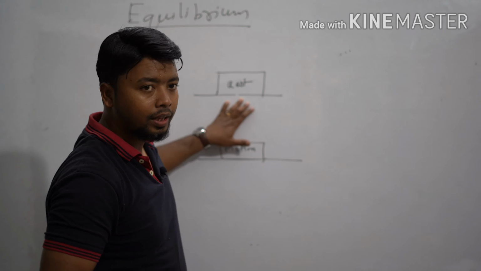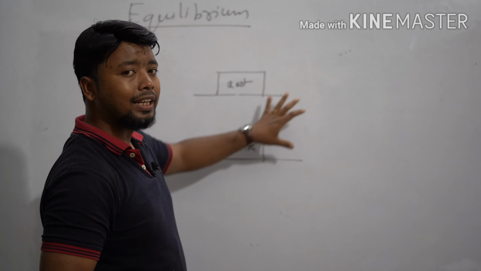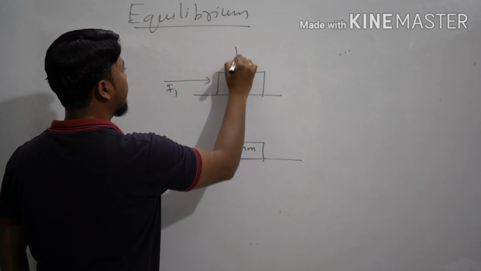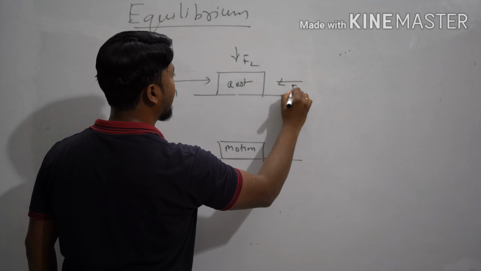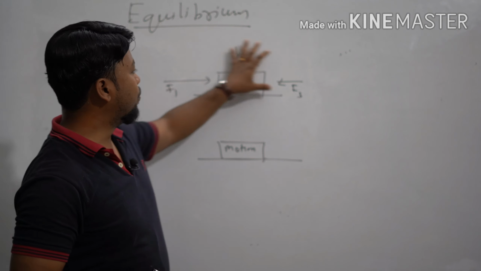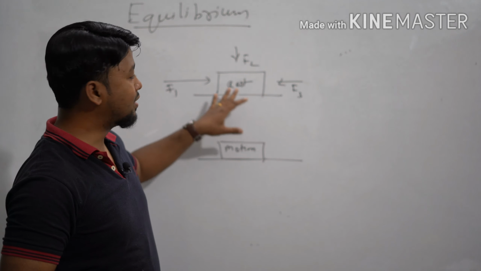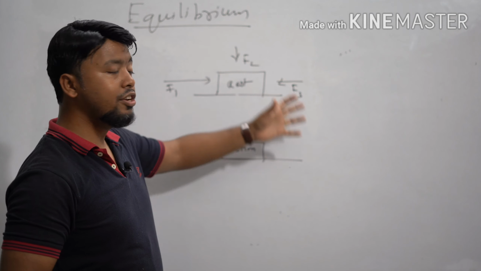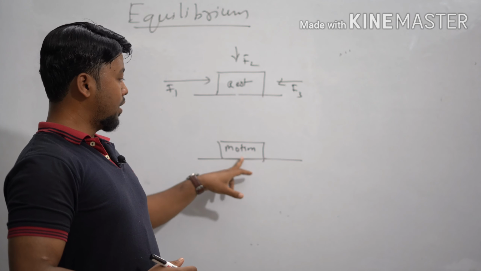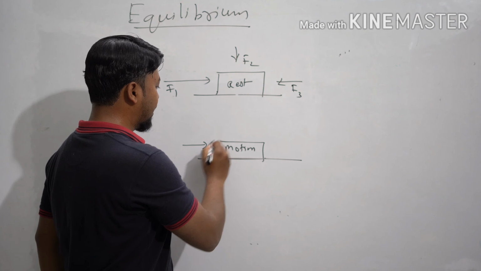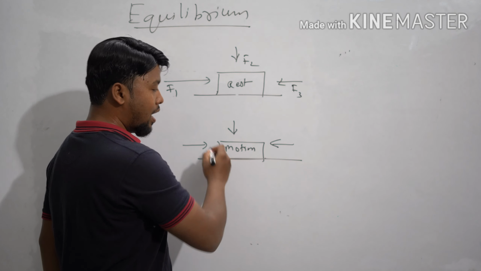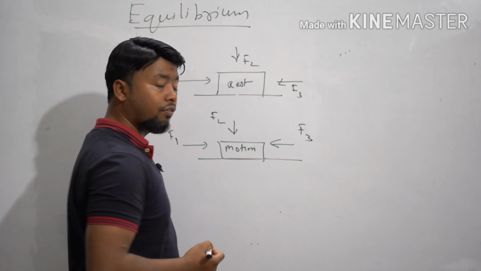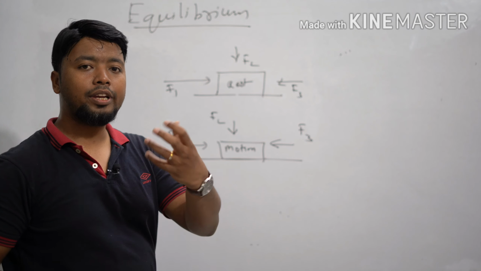Now look carefully. If there are a number of forces acting in both the cases, suppose here in the first case force F1 is acting, F2 is acting, F3 is acting, alright. Number of forces are acting on a body at rest and still the forces are not able to move that body. That means the body continues to be in a state of rest. Or in this situation also, if a number of forces are acting on the body that was in motion, and even though many forces are acting on it, if the body continues its state of motion, then both the bodies are said to be in equilibrium.